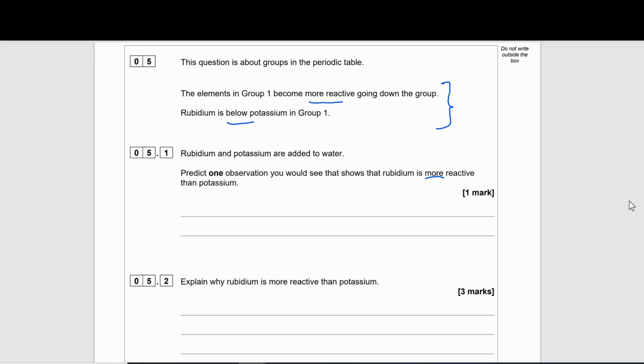Some of the things that you may see are some flames. You might see some bubbling. You might see some movement around of your metal. So all of those things we should be thinking is bigger or is going to happen more. So we can easily say for 1 mark, there'd be a bigger flame.